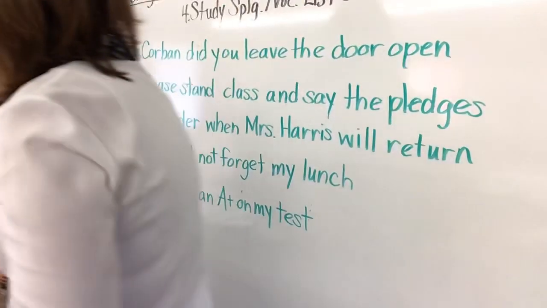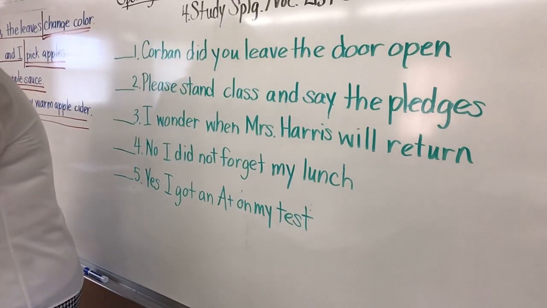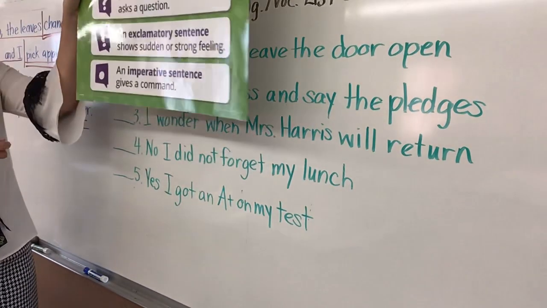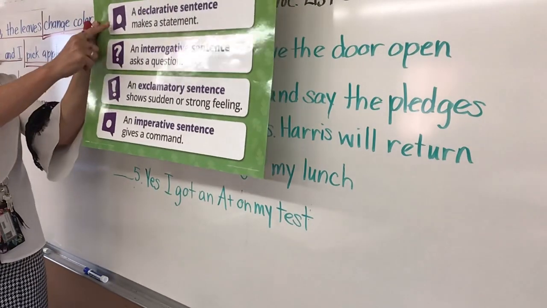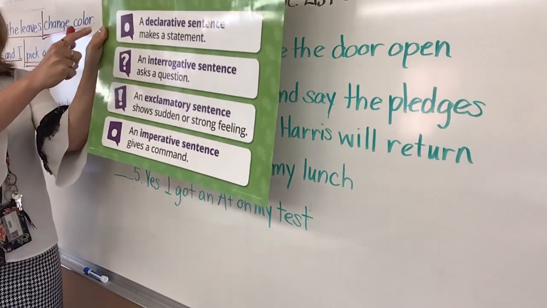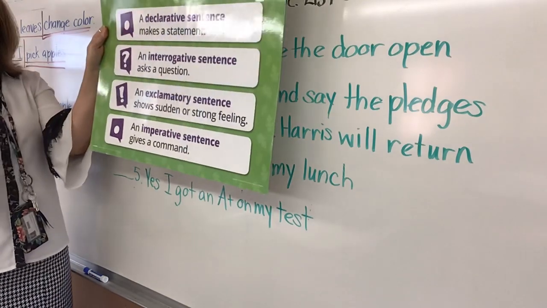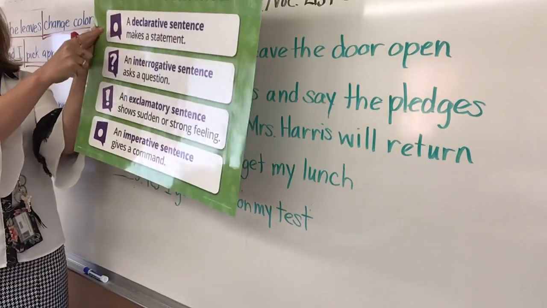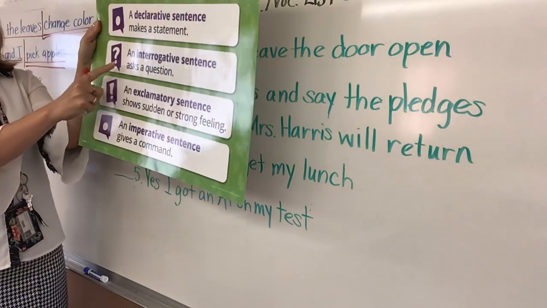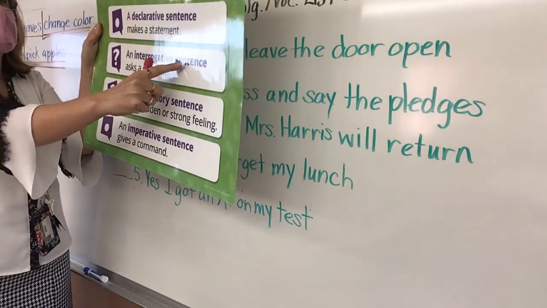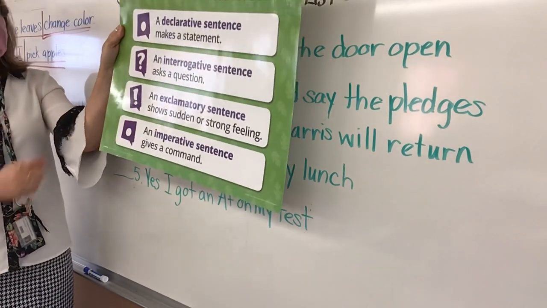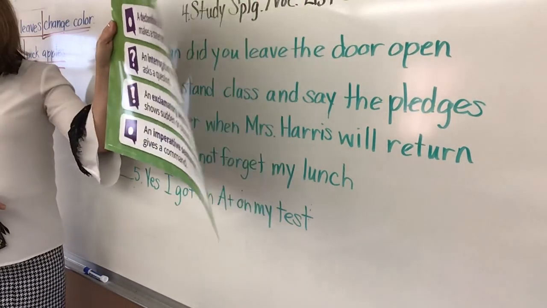Alright, first thing I want to do is review the types of sentences. So what are the types of sentences? You needed to know this for your quiz yesterday, but we have a declarative sentence, which is a telling sentence because it makes a statement and ends in a period. Then we have an interrogative sentence, which asks a question. So it's an asking sentence and ends in a question mark.